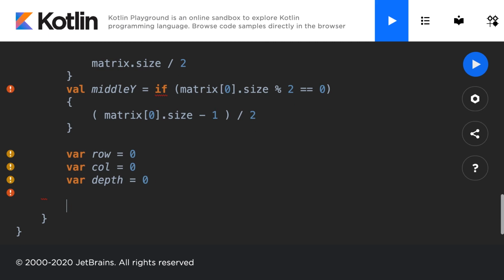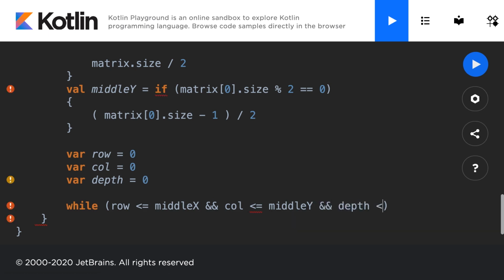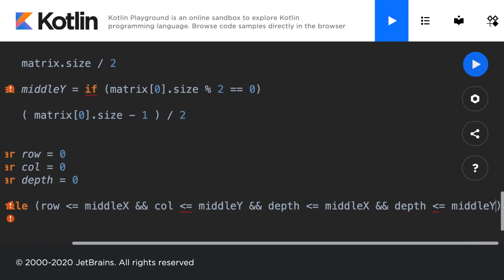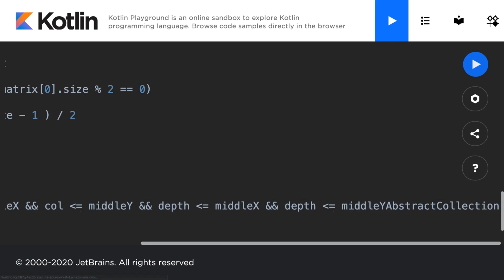That is where we are in the matrix. So we'll make a while loop to go through while row is less than or equal to the middle x, and while the column is less than or equal to the middle y, the midpoints, and while the depth is less than or equal to the middle x, and while the depth is less than or equal to the middle y.